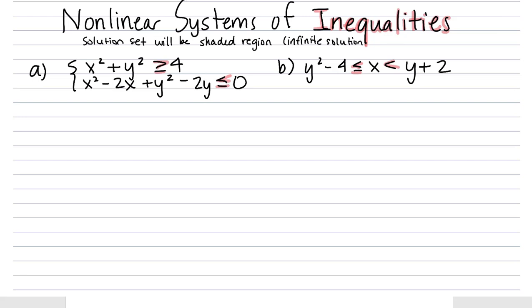Of course, we can also have a no solution. We can also have perhaps a single point solution. Yeah, it's possible for there to be a single point solution.